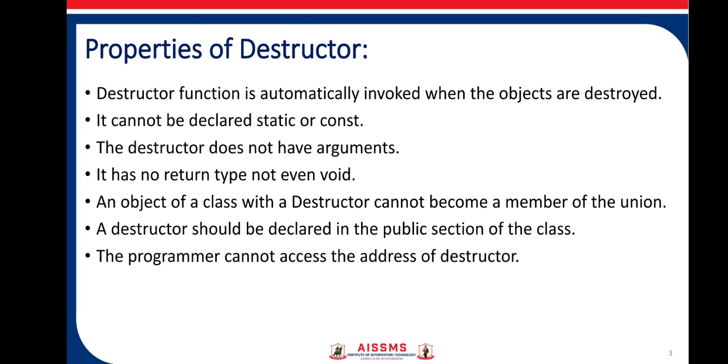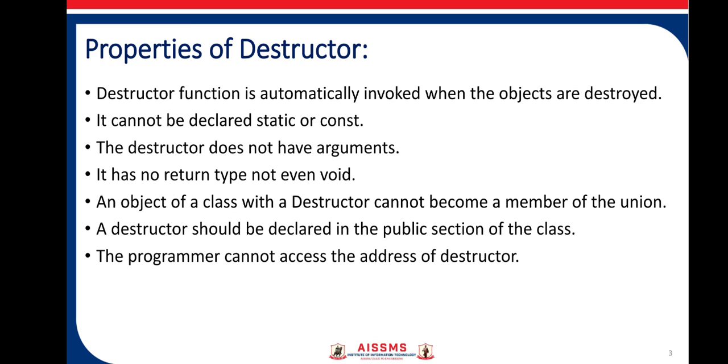So these are a few properties of a destructor. The destructor function is automatically invoked when the objects are destroyed. It cannot be declared static or constant. You cannot have this function as a static function. The destructor does not have arguments, as we have already stated. It has no return type, not even void. So it should not return any value. An object of a class with a destructor cannot become a member of a union. So this is also one of the properties of a destructor.